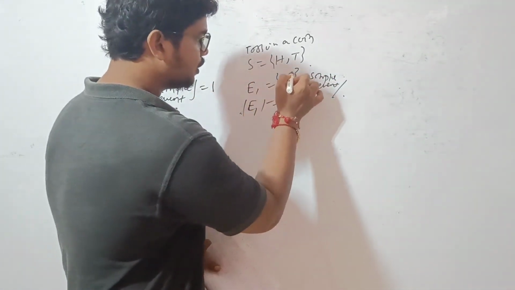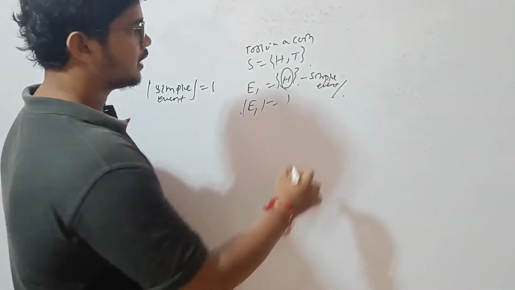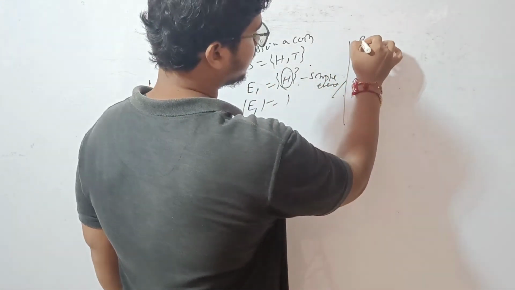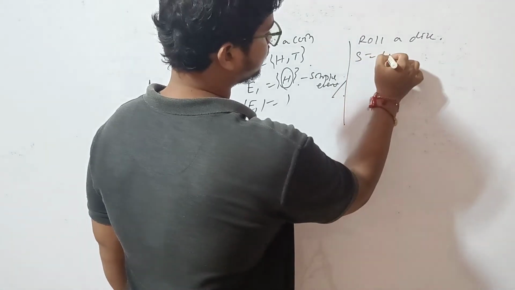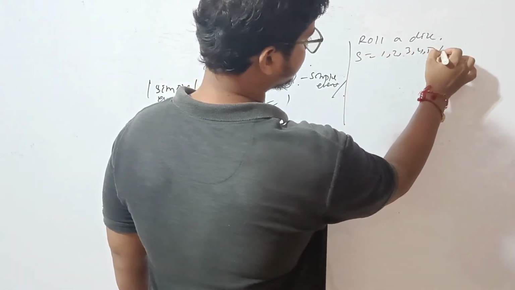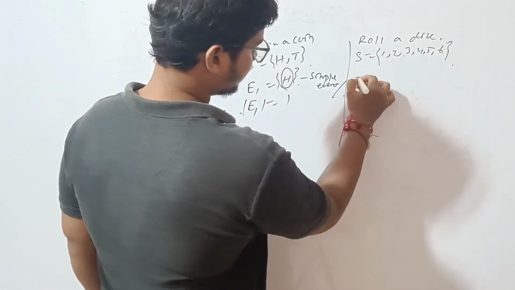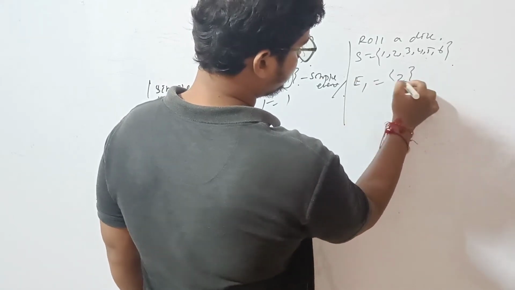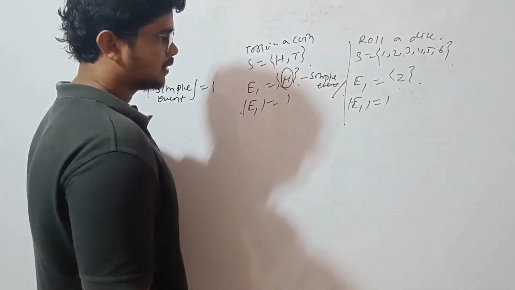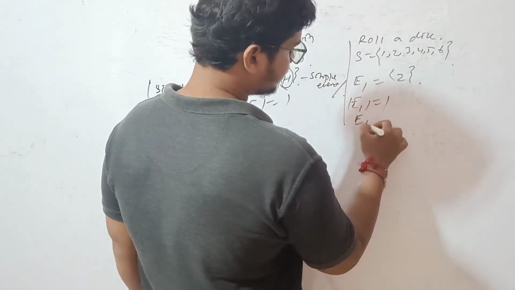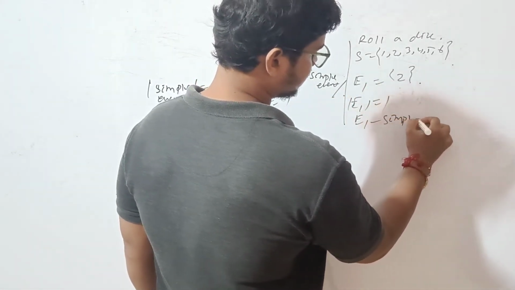Because there is only one outcome. Now another example, if we roll a die, then the sample space is 1, 2, 3, 4, 5, 6. If I take the event 2, then cardinality of E1 equals 1. That means E1 is called a simple event.